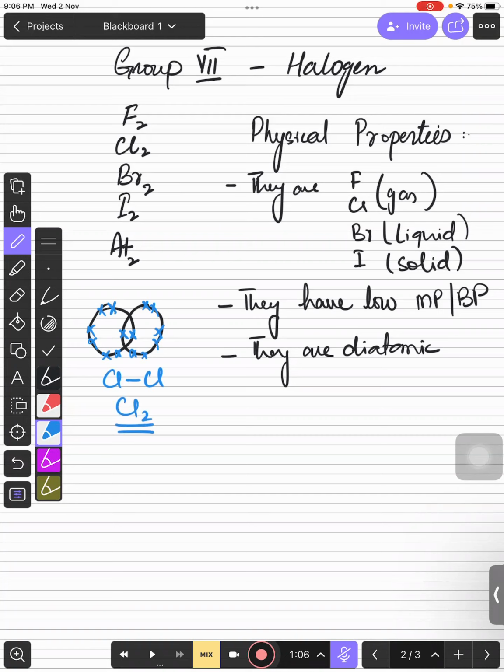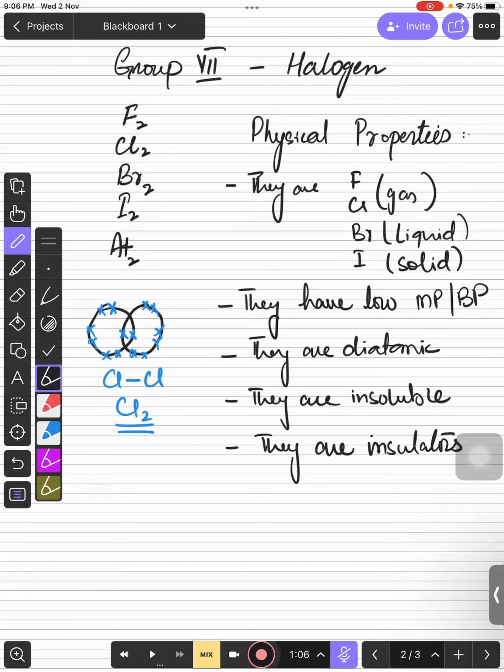When they form a covalent molecule, they are insoluble in water and they are insulators of electricity. So you can say that they are insoluble and insulator. They are insoluble in water and they are insulators. Right, so these are the physical properties of group 7 non-metals.